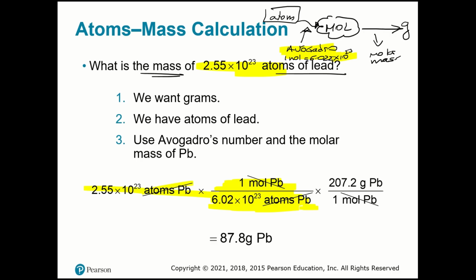And then I have moles, because I'm going to multiply this by 1 divided by 6.02 times 10 to the 23rd. And then I'm going to find moles. So if I multiply directly by 207.2 grams, because it's the molar mass, and 1 mole, I'm going to find the grams of lead in that case. Okay, it's all about this: atoms to moles, moles to grams.